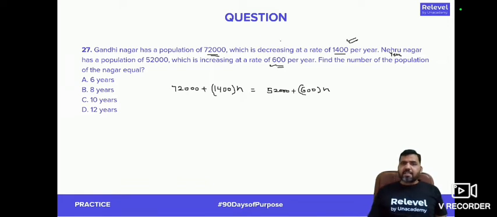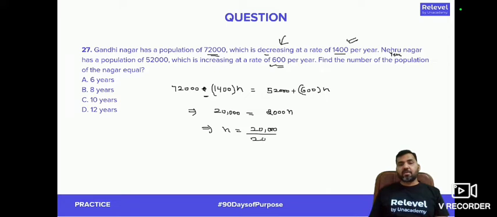Okay. It says that it is decreasing at a rate of 1,400. So there has to be a minus sign here, right? Now, it's decreasing, so it has to be minus 1,400. Can you see that here? If n is the number of years at which both of these two places will have the same population, 72,000 minus 52,000 will be equal to 20,000. That is equal to 2,000 n, right? So n basically will be equal to 20,000 upon 2,000. This gets cancelled. So in 10 years, the population of both of these two places will be equal. C will be the correct answer.